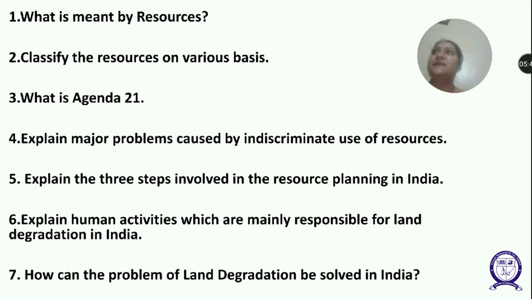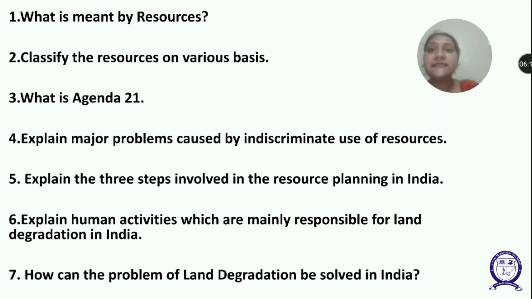So it has three phases. First is resource inventory. That means this involves surveying, mapping and qualitative and quantitative estimate and measurement of the resources across the country. Second, evaluation.